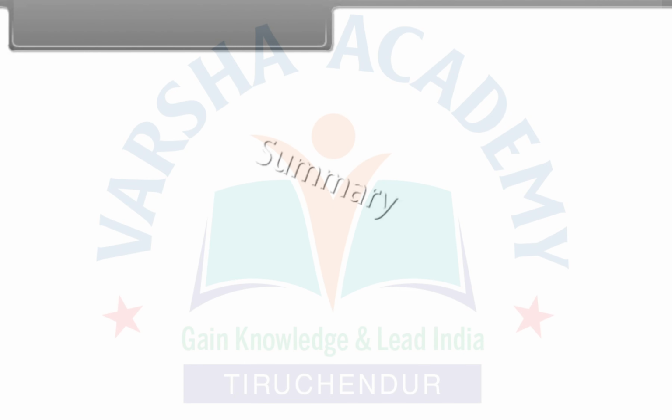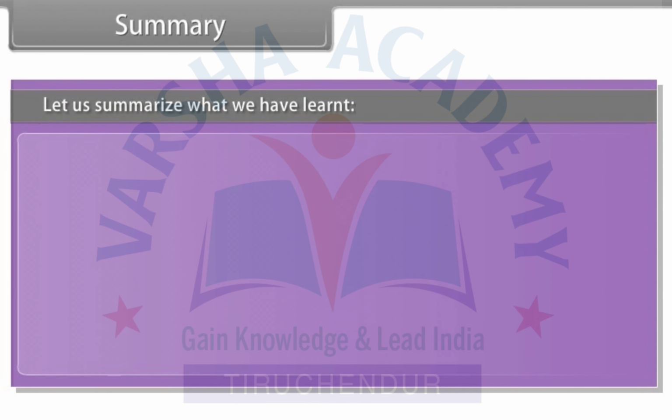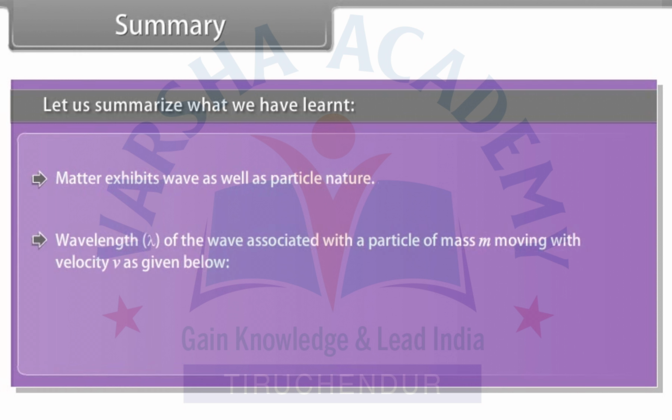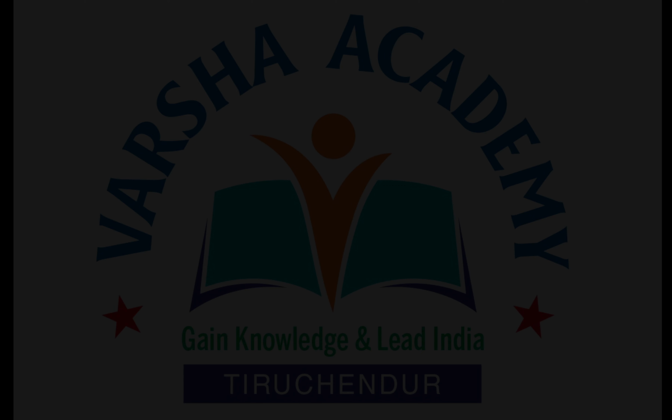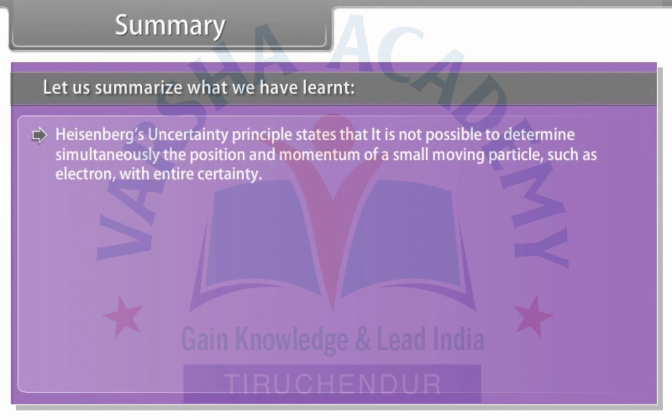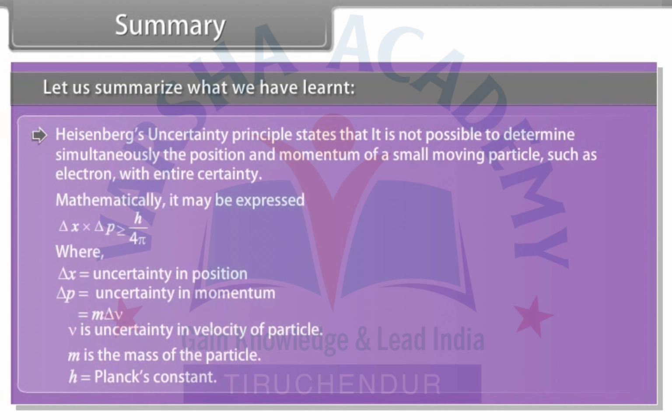Summary. Let us summarize what we have learned. Matter exhibits wave as well as particle nature. Wavelength of the wave associated with a particle of mass m moving with velocity v is given below, where h is Planck's constant and p is momentum of the particle. Heisenberg's uncertainty principle states that it is not possible to determine simultaneously the position and momentum of a small moving particle, such as an electron, with entire certainty. Mathematically, it may be expressed as